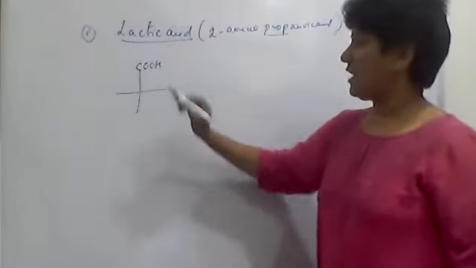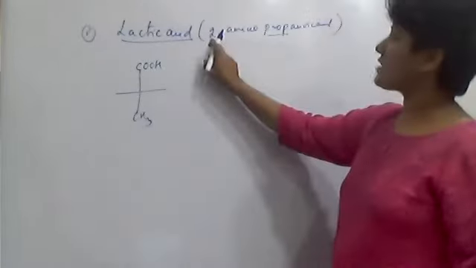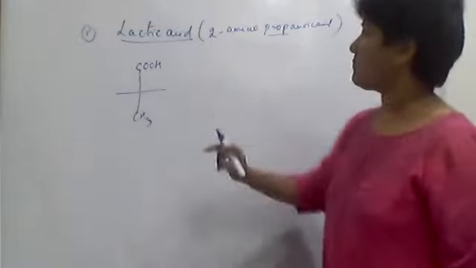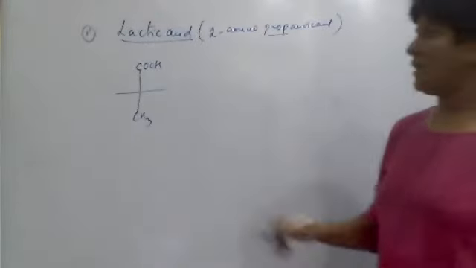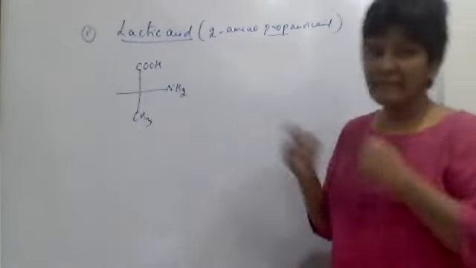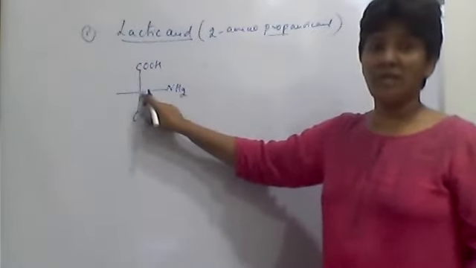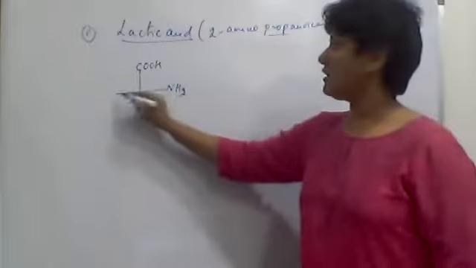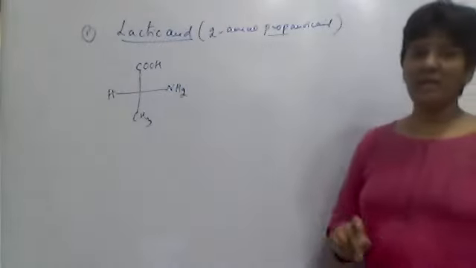First carbon, second carbon. This is the third carbon. And next, on the second carbon, there is an amino group. Amino means NH2. Is anything left? Yes. This middle carbon, the second carbon, still requires one bond, and that is satisfied by hydrogen. This is 2-amino propanoic acid.